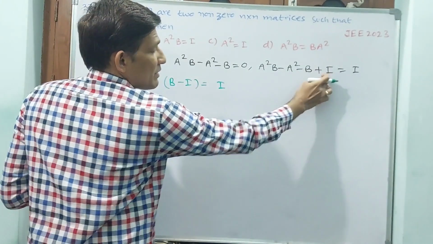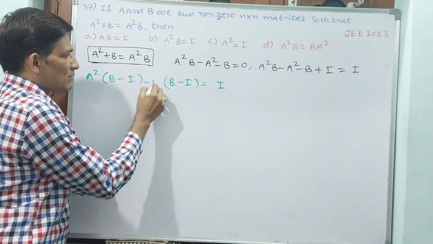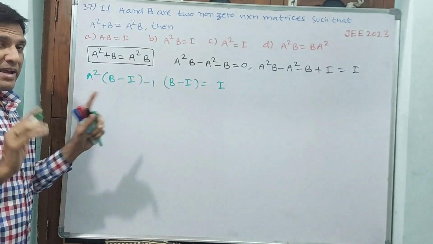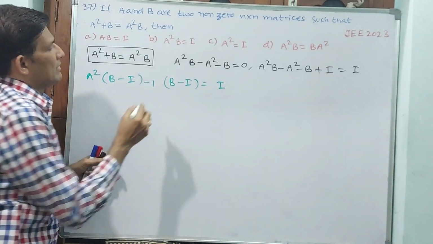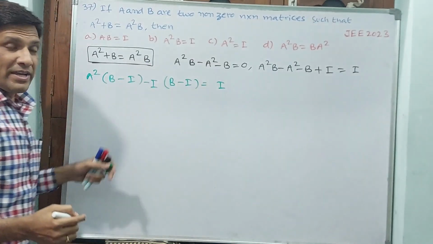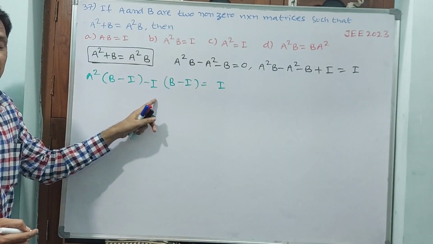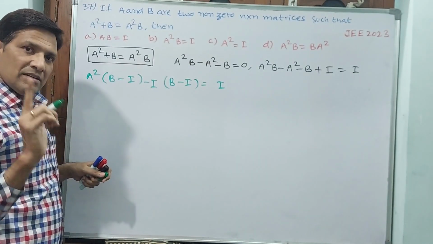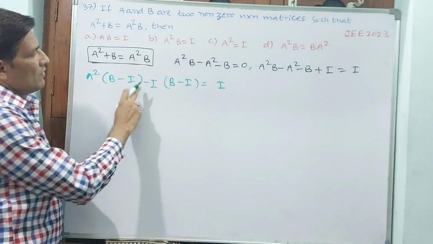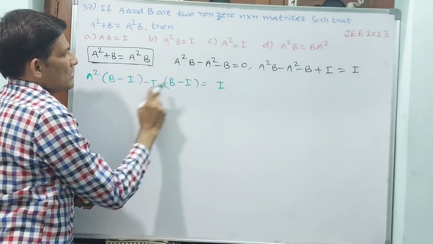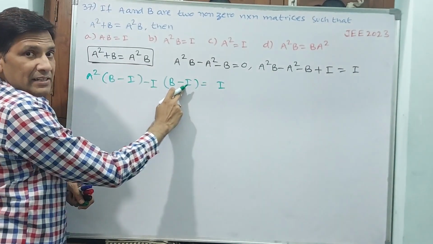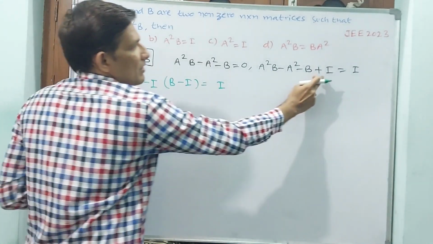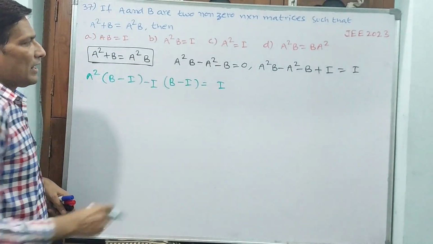But here minus B plus I is there, so outside minus has to be kept. Take I, because I into B or B into I are both the same, B only will come. That is why I acts as unit 1: minus I into B minus I into minus I plus I.